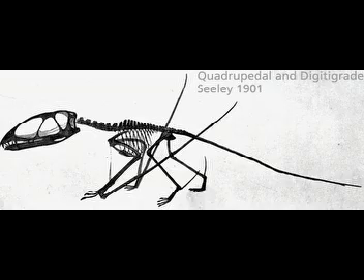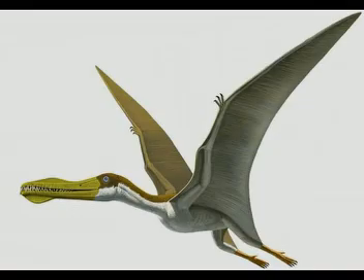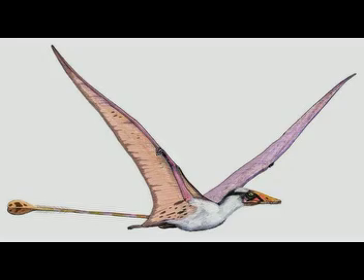Kevin Padian and Jeremy Rayner proposed that pterosaurs walked bipedally, similar to modern birds, based on similarities in limb construction. In contrast, David Unwin and Peter Wellenhofer argued for quadrupedal locomotion, with pterosaurs using both their forelimbs and hind limbs, folding the wing finger backward in a manner comparable to modern vampire bats.